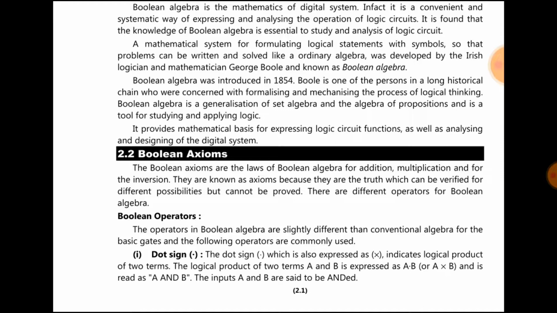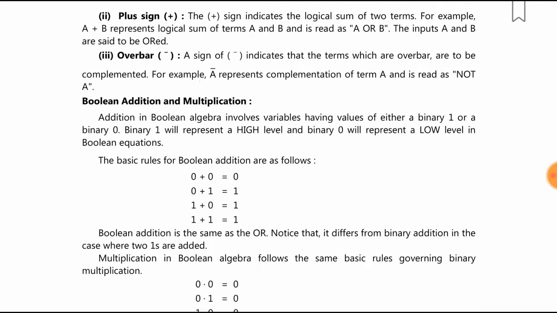So, Boolean operators. The operators in Boolean algebra are slightly different from conventional algebra. For the basic gates, the following operators are commonly used. Dot sign. The dot sign, which is also expressed as a cross, indicates the logical product of two terms. The logical product of two terms A and B is expressed as A into B and is read as A and B. The inputs A and B are said to be ANDed.